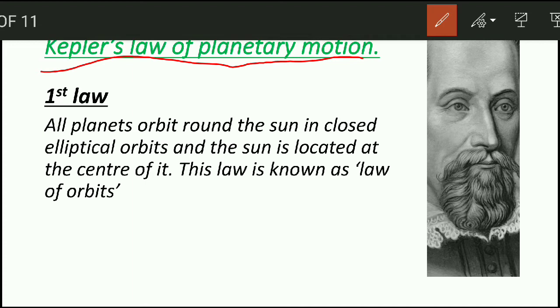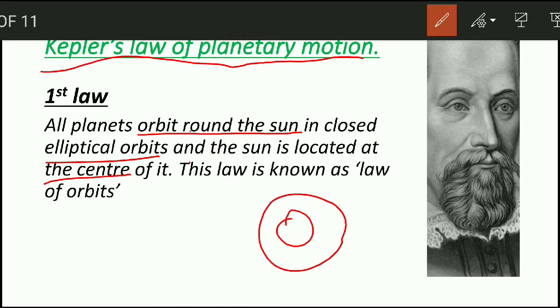So what was his first law? All planets orbit round the sun in closed elliptical orbits, and the sun is located at the center of it. So he said that the sun is in the center and all the planets revolve around it. He was one of the persons who believed it. In earlier times, many people believed that the earth is in the middle and the sun revolves around it, but Johannes Kepler said no, it is not true. Sun is in the middle and the earth is rotating around it. So this was summarized in his first law.